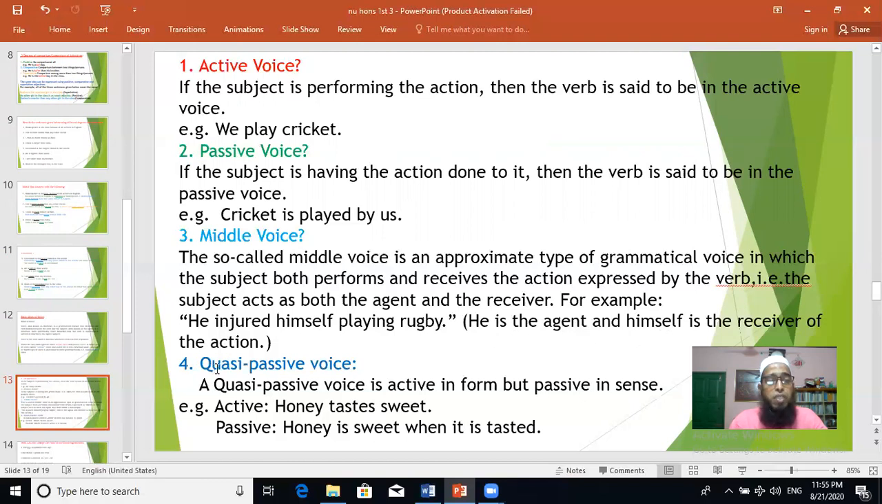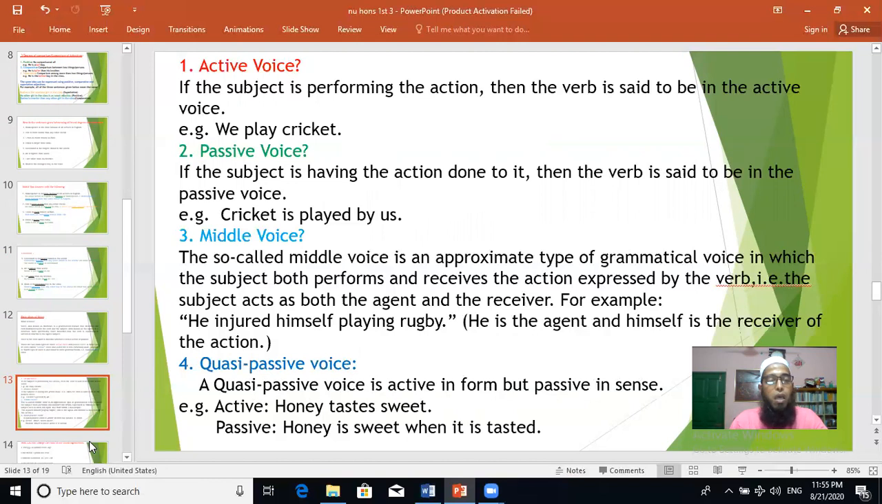You know this type of change. And quasi-passive voice is also something you are familiar with. A quasi-passive voice is active in form but passive in sense. Look at this example: Honey tastes sweet. Honey is sweet when it is tasted. These are rare, but commonly we have to do passive to active and active to passive.